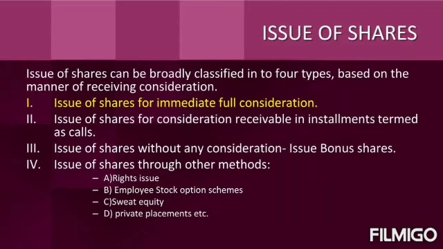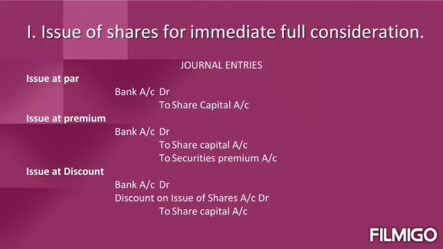Third one, issue of shares without any consideration, for example bonus shares. Fourth one, issue of shares through other methods like rights issue, employee stock option schemes, sweat equity, private placements, etc. In this class, we are going to discuss the journal entries related to issue of shares for immediate full consideration.